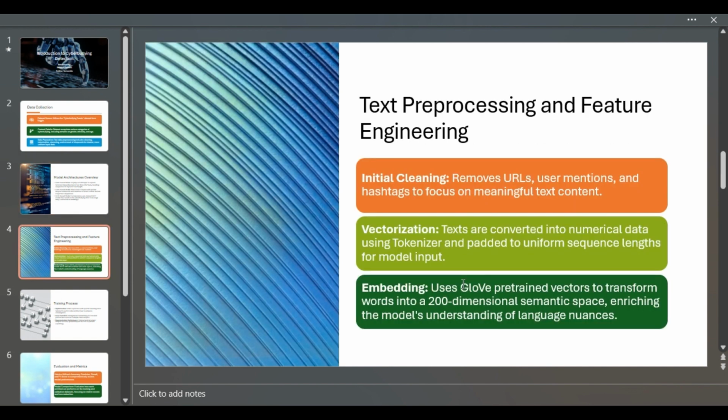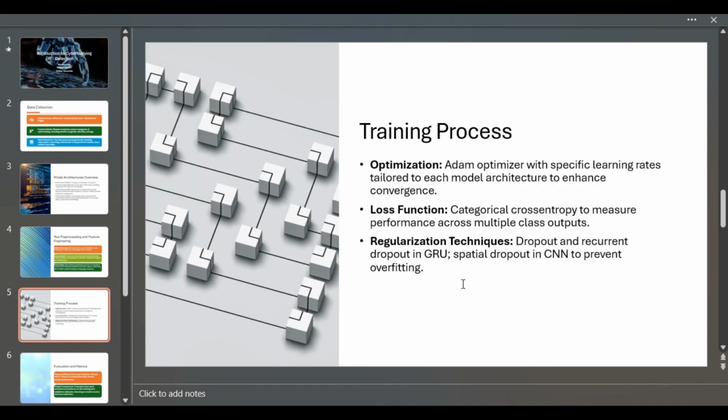The pre-processing steps were crucial. We cleaned the text data, removing any web links, user mentions, and non-relevant characters. Following this, we used tokenization and GloVe embeddings to convert text into a format suitable for deep learning. Our models were trained using the Adam optimizer with categorical cross entropy as the loss function. Techniques like dropout and batch normalization were employed to combat overfitting and improve model generalizability.